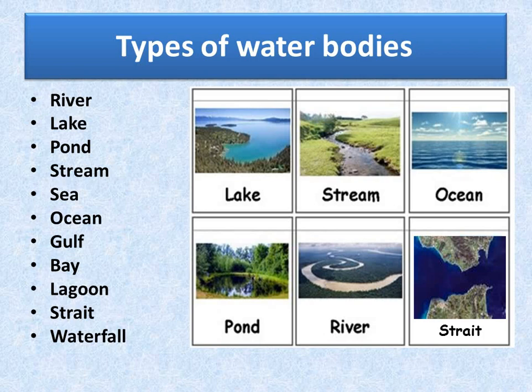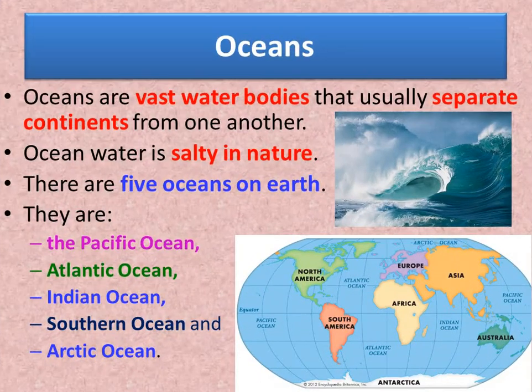Children, now we will learn about the oceans. O-C-E-A-N-S, oceans. Oceans are vast water bodies that usually separate continents from one another. Continents, C-O-N-T-I-N-E-N-T-S, continents. So what are oceans? They are vast, huge water bodies that separate continents from one another.